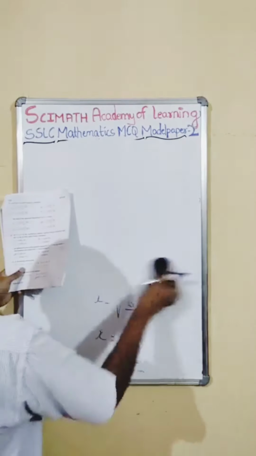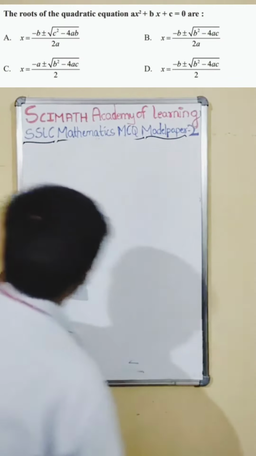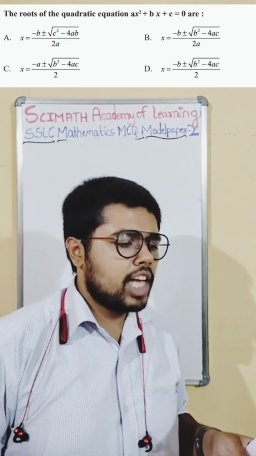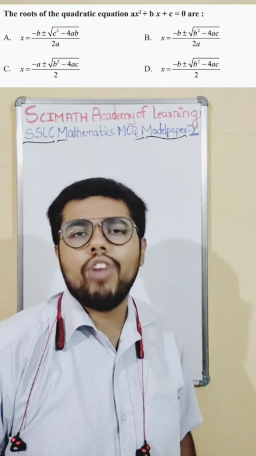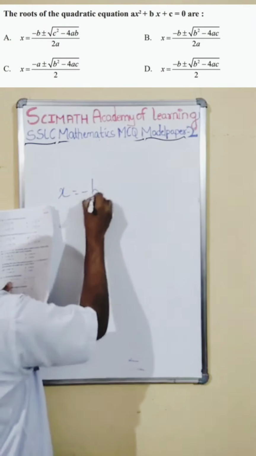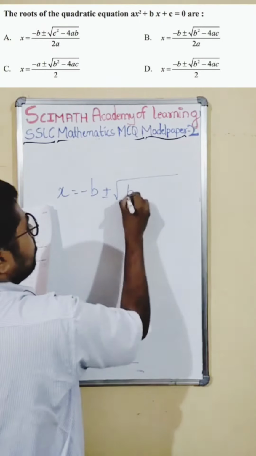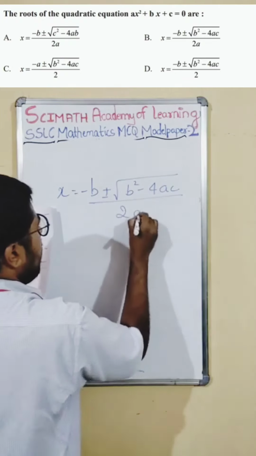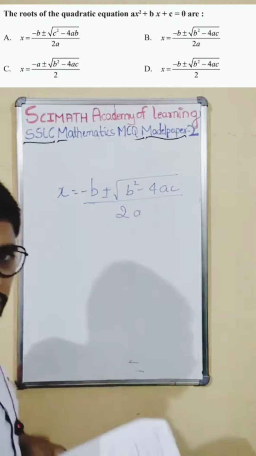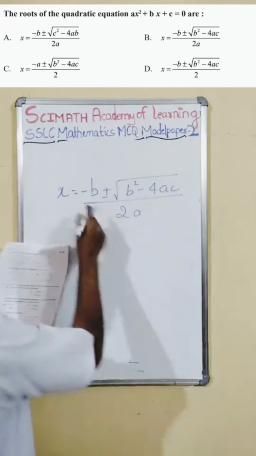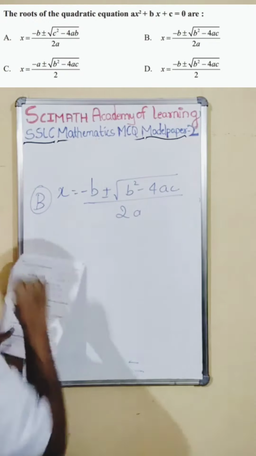Let's quickly go to the 11th question. The 11th question is direct. They are asking us to find the roots of the quadratic equation ax square plus bx plus c equal to 0. What is the quadratic formula? x equal to minus b plus or minus square root of b square minus 4ac, divided by 2a. This is the formula you need to remember. Here option B is the right answer. Be very careful, option B is the right answer.